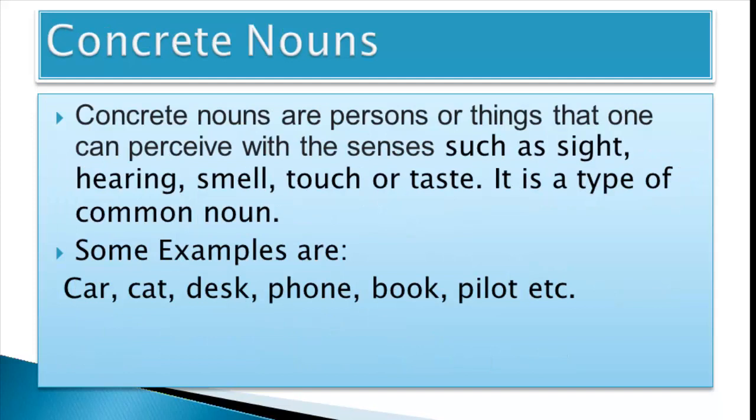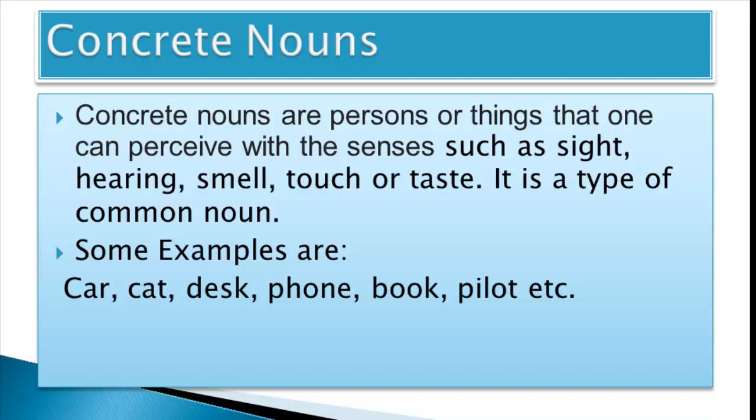Next comes concrete nouns. So concrete noun is something that we can perceive with our senses. That is why it's called concrete. We can use our senses to feel, touch, smell, hear, or taste it. It's a type of common noun. But we don't make anything else from it. That's why it's different from material noun, because in material noun, as we have discussed, we use the material nouns to make other things. But the concrete nouns, we don't use these things to make more things.